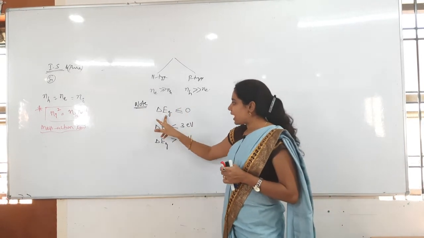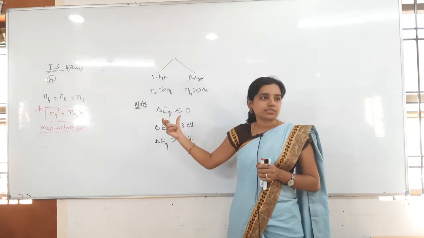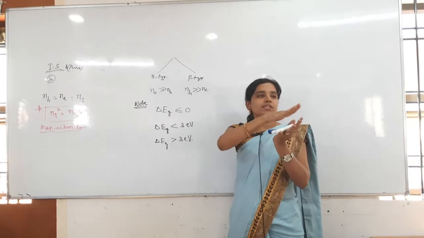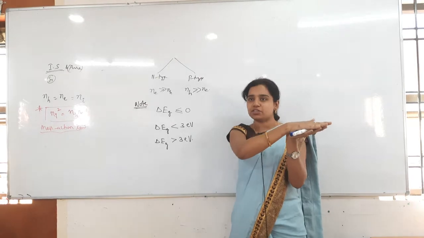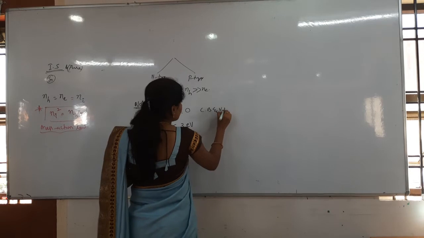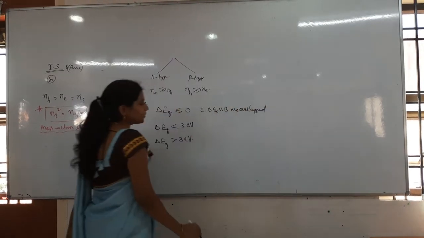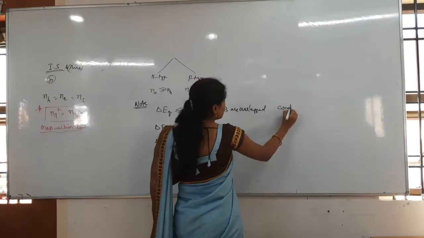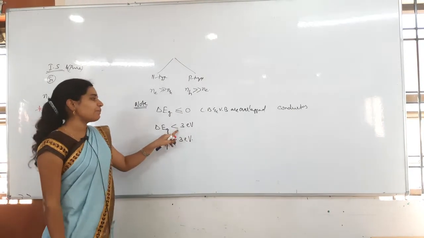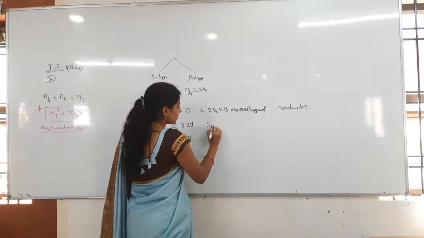Now, whenever the energy gap is less than or equal to 0, which materials are these? Conductors. Band gap less than 0 means overlapped, otherwise it is 0, meaning they are just one on each other. At that time the conduction band and valence band are overlapped. Which type of materials? Conductors. Then whenever the energy gap is less than 3 electron volts, these are semiconductors.